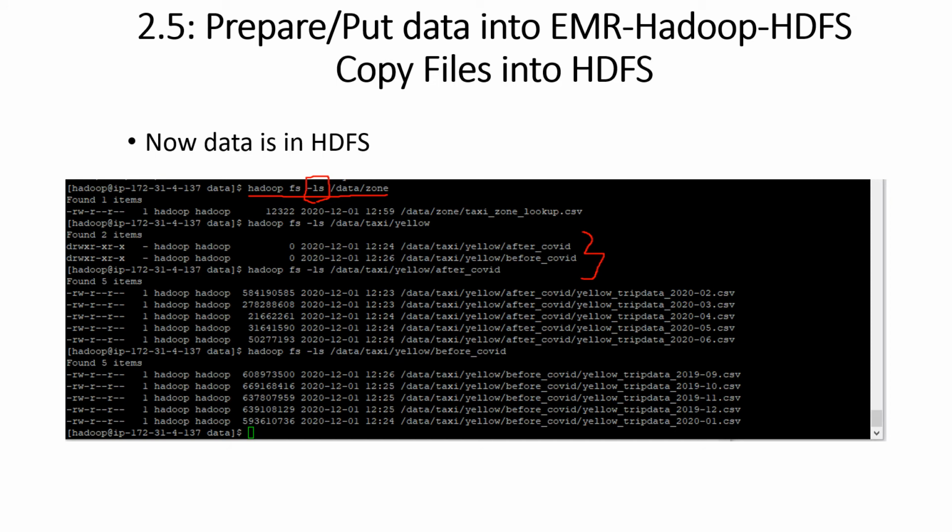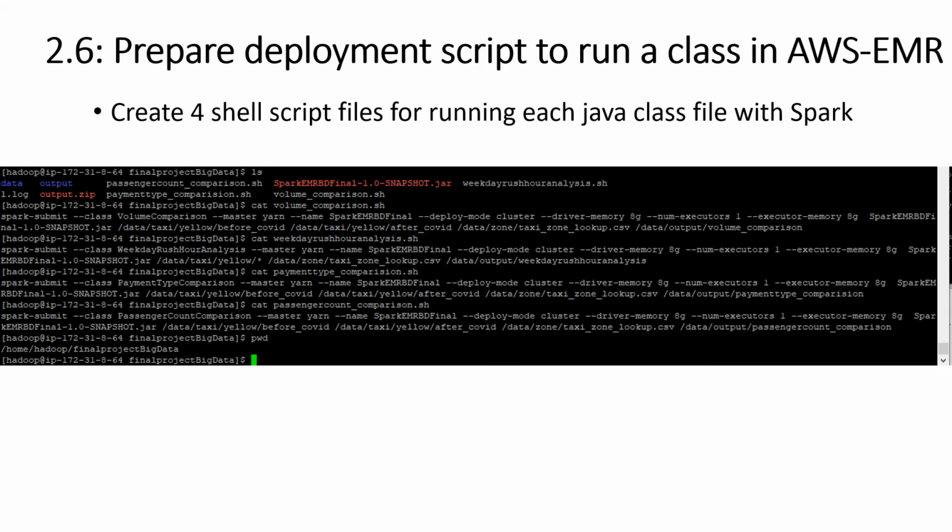And if we look at the content of each of these folders in HDFS, we see that we have after COVID and before COVID data here. Then for each class inside the jar file, I created a shell. I have a passenger count comparison shell. I have weekday rush hour analysis shell. I have volume comparison shell and payment type comparison shell.